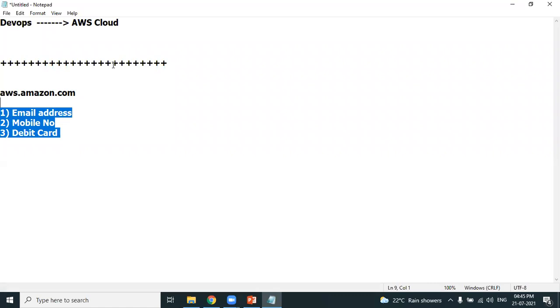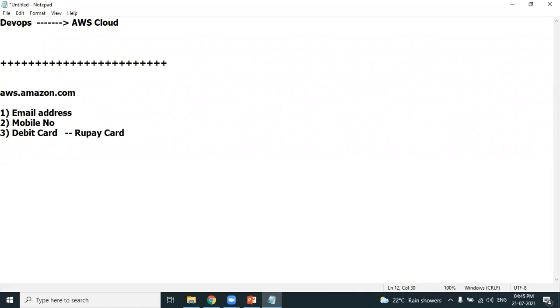Okay, 2 things you need to keep in mind. RuPay card will not work. Debit card, Visa card, MasterCard will work. If you're having a RuPay card, please do not use it. Please use MasterCard. If you're not having MasterCard, you can use a card of your parents or your family members. It need not be your own debit card. One debit card should be linked to your AWS account.